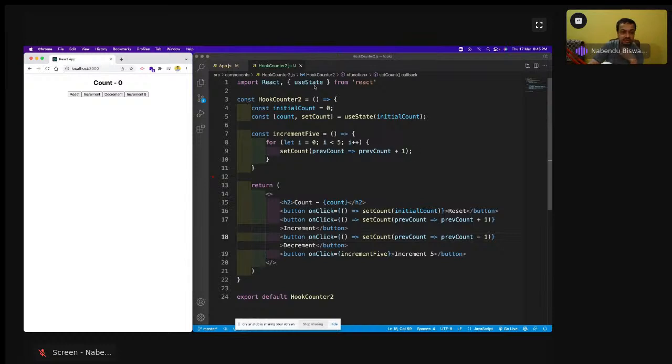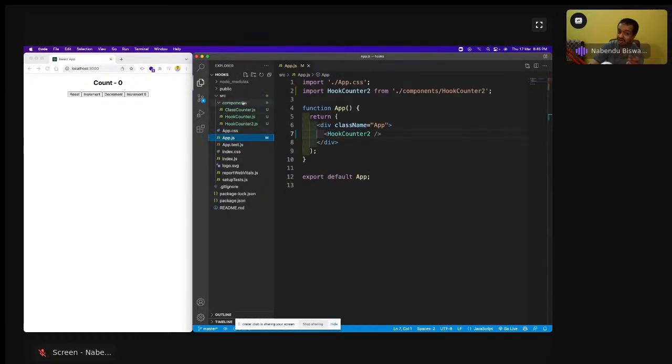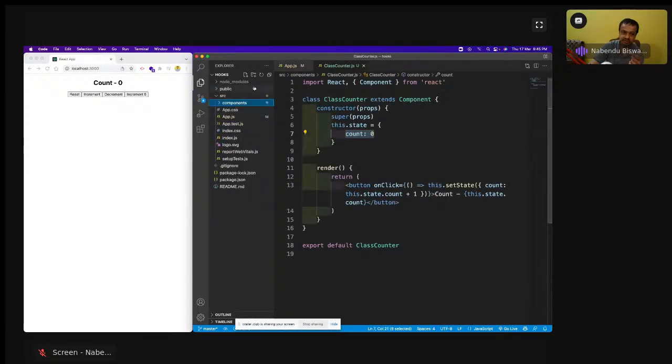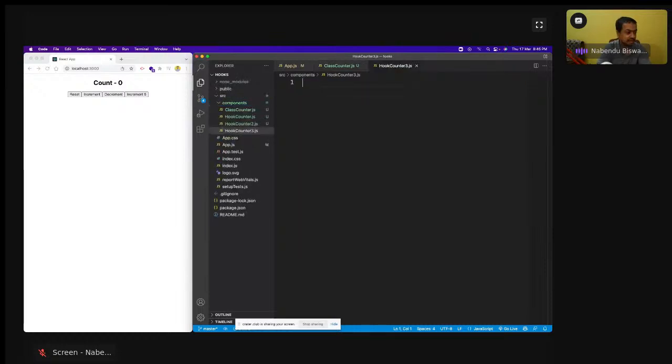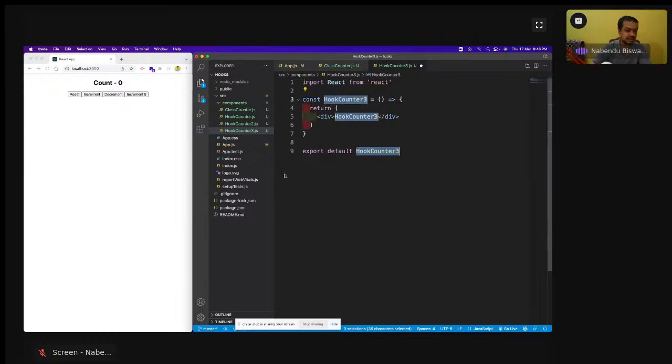So let us see, there is a problem with useState in hooks, and that is not there in the class based. I have to open this also because I want to show something. So it is like hook counter 3.js, and here I will do RAFCE, and Counter 3 is there.